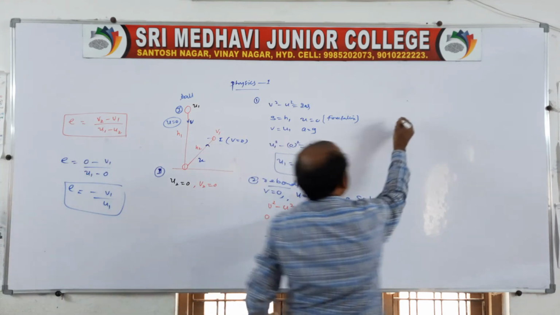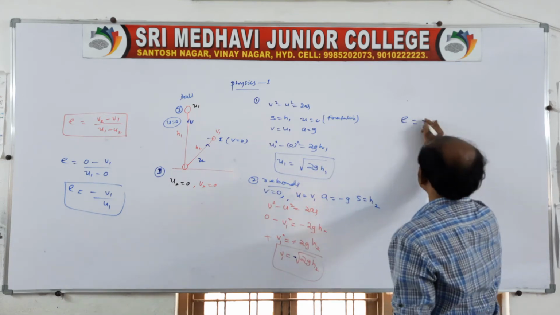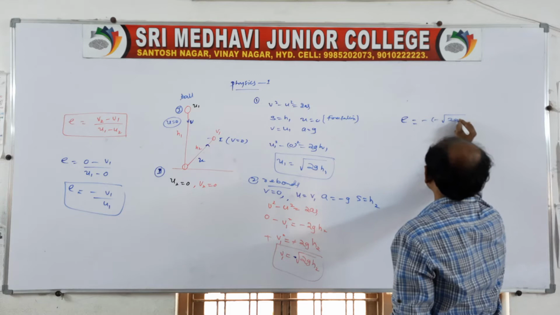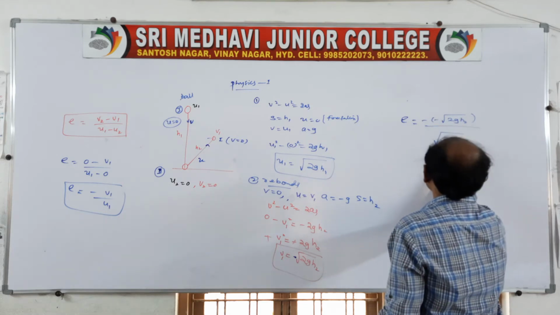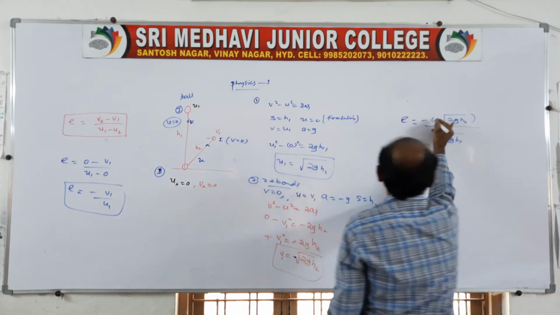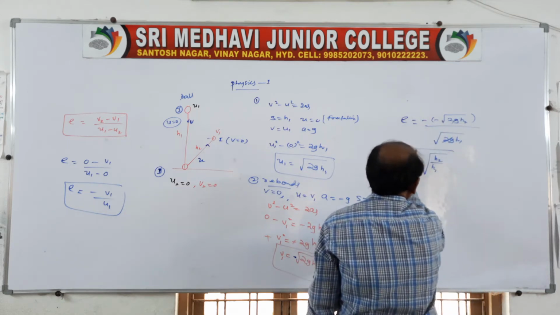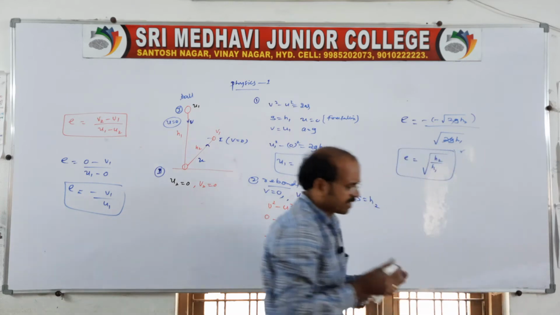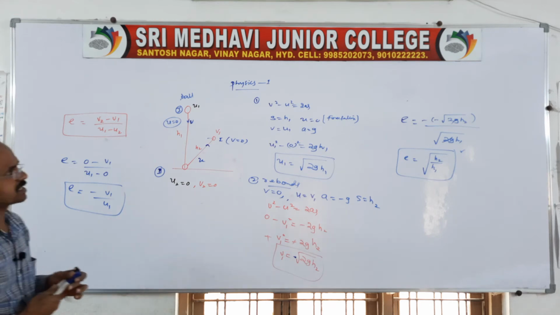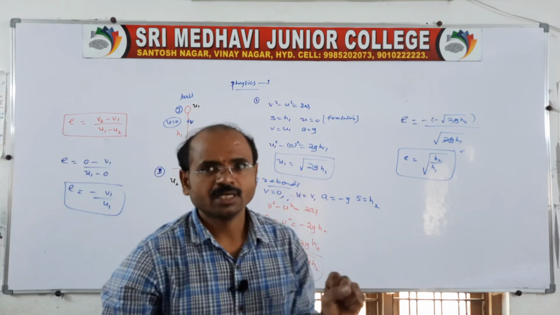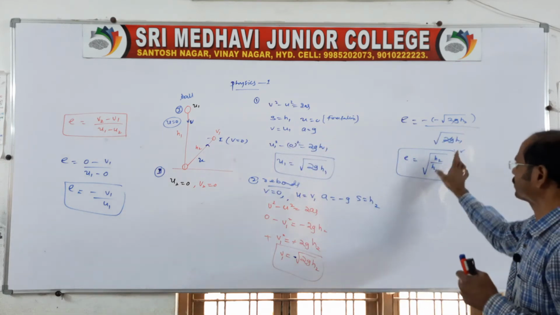Therefore, coefficient of restitution, it is an experimental verification. E is equal to minus V1 by U1, that is minus of minus root 2g H2 by root 2g H1. So 2g cancels, minus will be cancelled. Therefore, this is the experimental verification of coefficient of restitution: E is equal to root over H2 by H1.